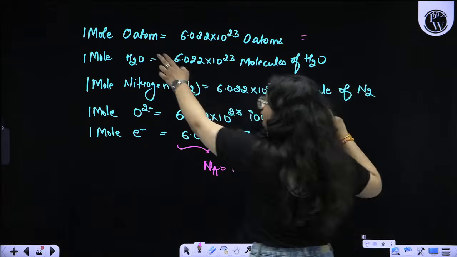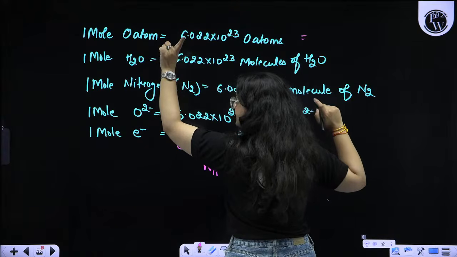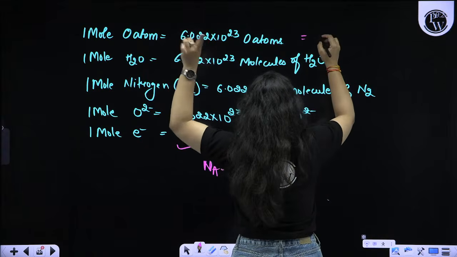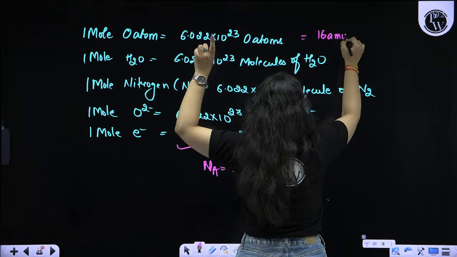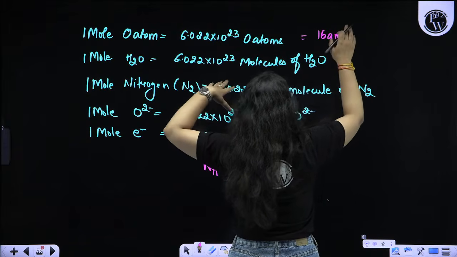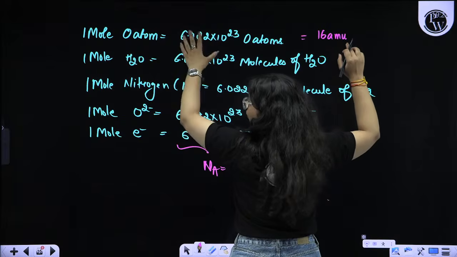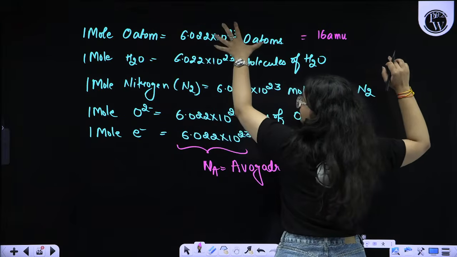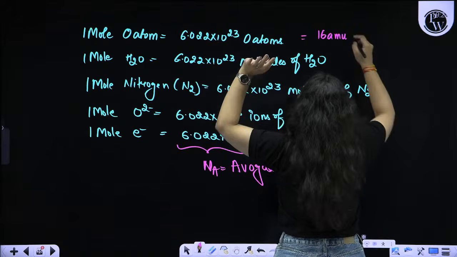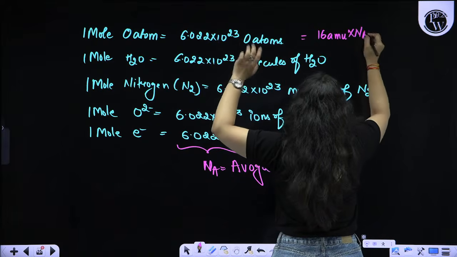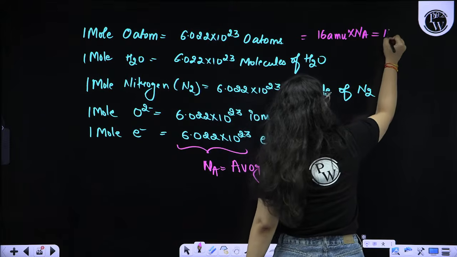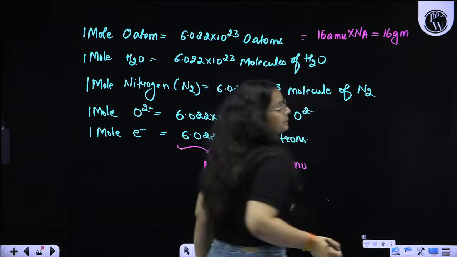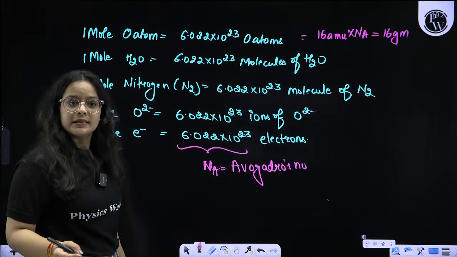Let us say oxygen atom, 1 mole is taken, beta. 1 atom mass is how much? 1 atom is 16 AMU. And if I want to change it to mole, mole means we are having this many atoms. 1 atom mass is 16 AMU and Na atoms mass is 16 into Na in AMU. That will come out to be 16 gram only, beta. Is it clear to you all?